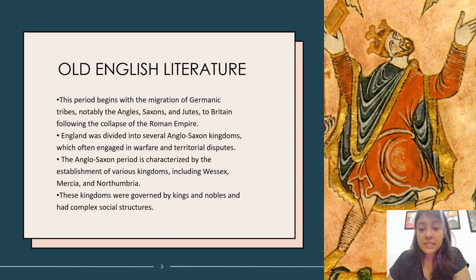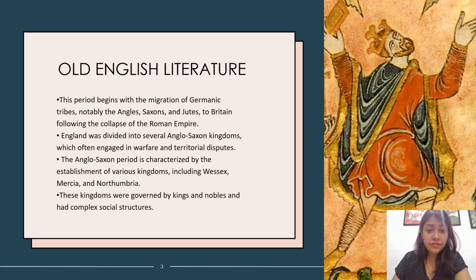First, let's talk about Old English literature. This was the time period when the Germanic tribes, the Anglo-Saxons and Jutes, were coming to Britain. They were transitioning into Britain, and there were also invasions of Vikings, so there was a whole change of structure from Britain to Germanic tribes. Because they were trying to take control of Britain, there was a lot of warfare and a lot of territorial dispute that we see.